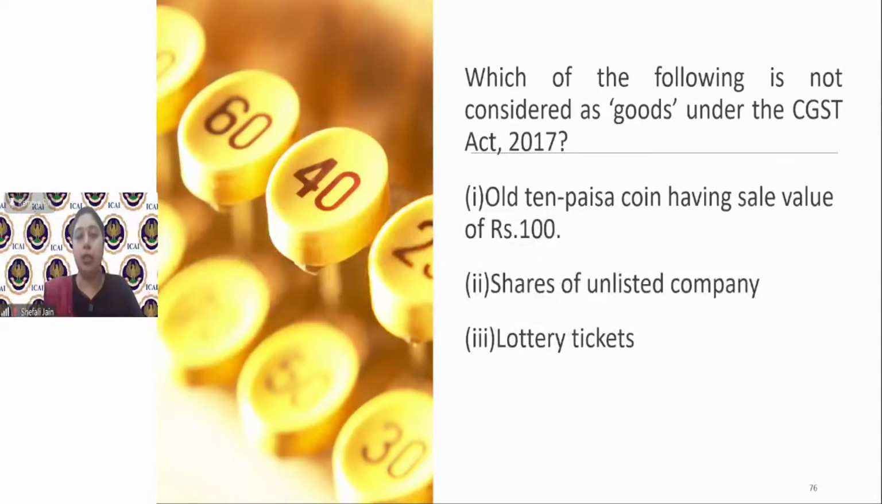Similarly, lottery tickets, this is goods, I would say. This is not excluded from the definition of goods being money. So this is not money. Shares of unlisted company is security, so that will be excluded.